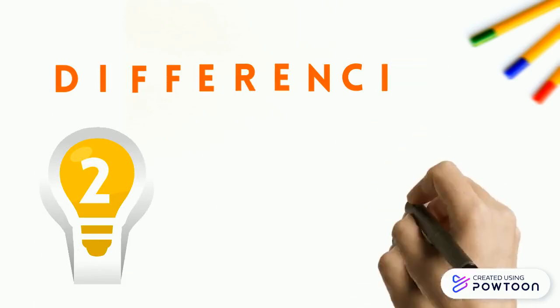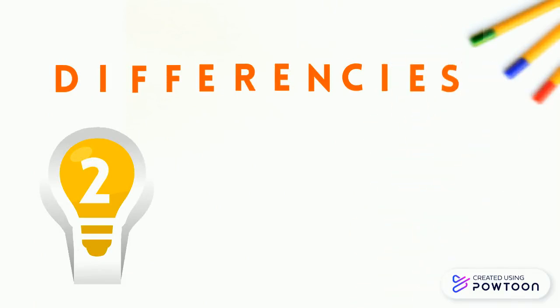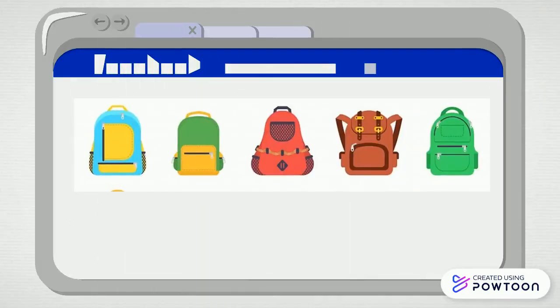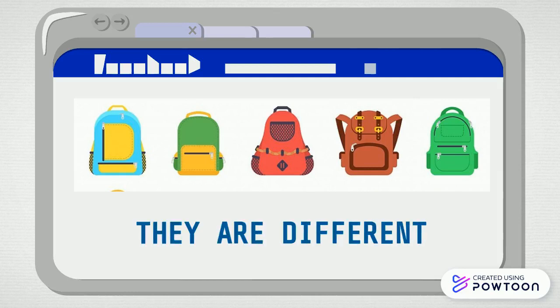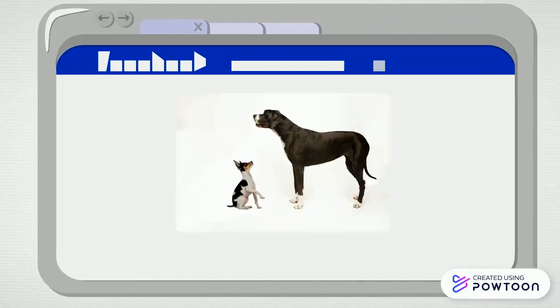Differences. Differences. What are they? Look at these backpacks. They are not similar. They are not the same. They have different colors. For example, one is green and the other one is red. They are different. What about these dogs?